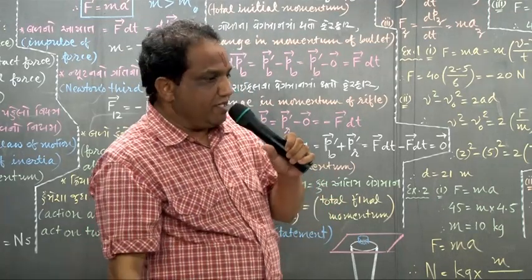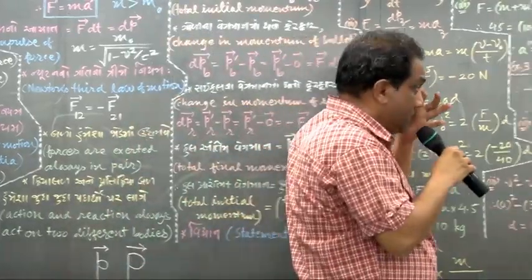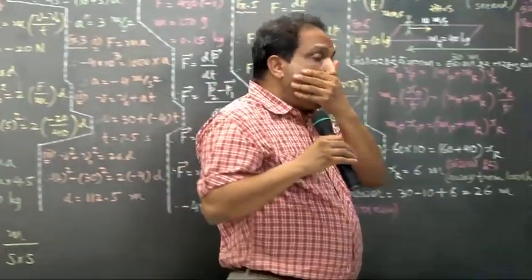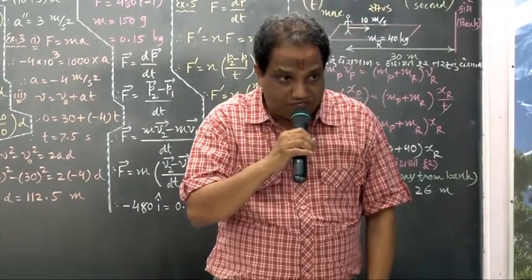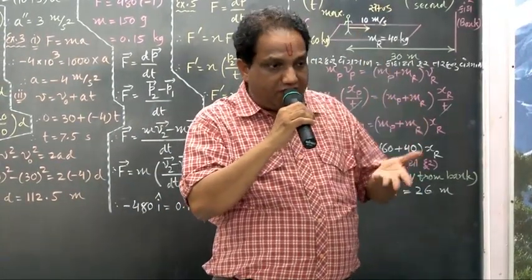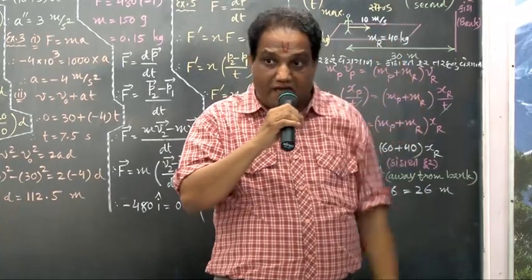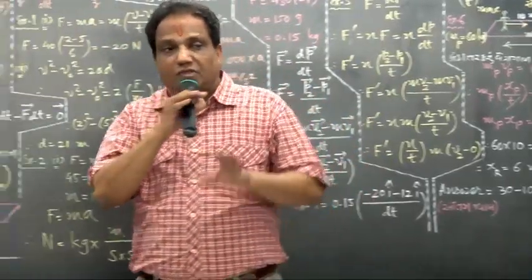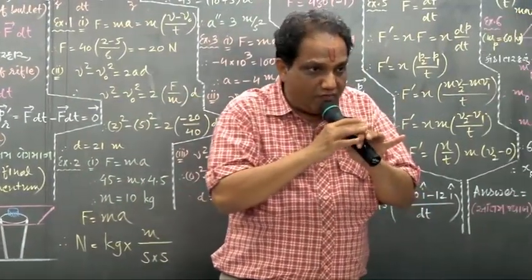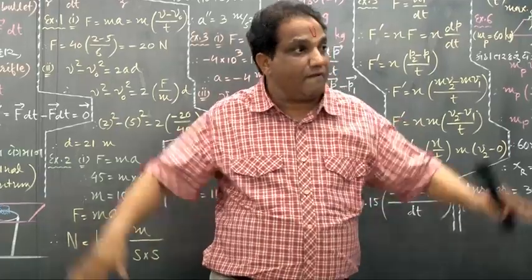Okay? Any other example you would like to give? Birds are taking flight, correct? Taking proper elevation in the air because of application of Newton's third law. With the help of wings, they try to push the air this way.